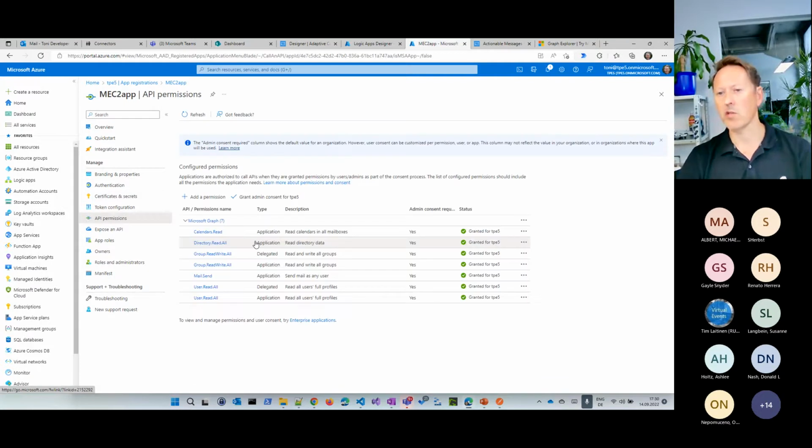And if I look at the permissions, you can see what this application is allowed to do in my Office 365 tenant. So for example, this application allows to read the calendar, to read directory, to read groups, to write groups. And this is important, it gives me the permission to send an email. So this is what this application really needs to be able to send such a message.